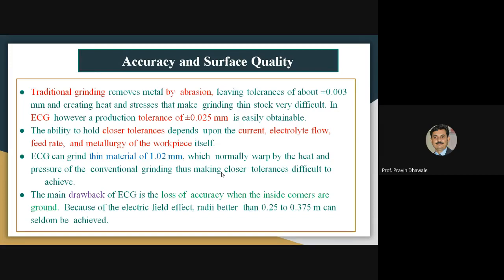This process can be used to grind thin material having a thickness in a range of 1.2 mm.